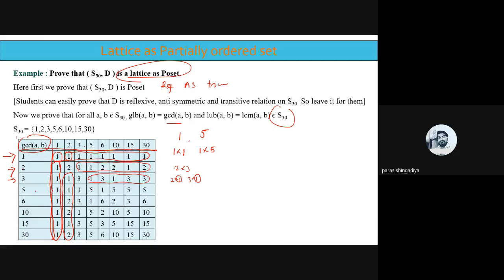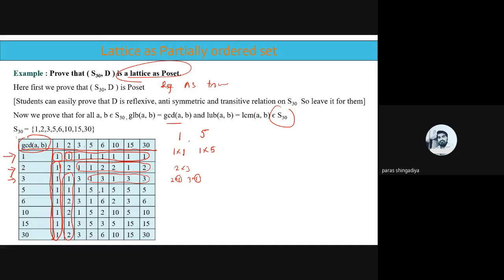Then after, the fourth row: 5 with 5, answer is 5. 5 with 6, answer is 1. 5 with 10, answer is 5. 5 with 15, answer is 5. 5 with 30, answer is 5. Okay, what will be the maximum divisor? Greatest divisor 5. Okay.